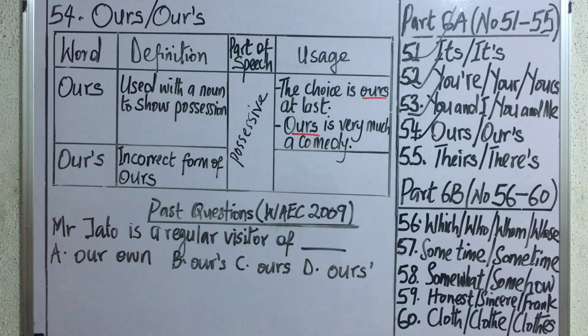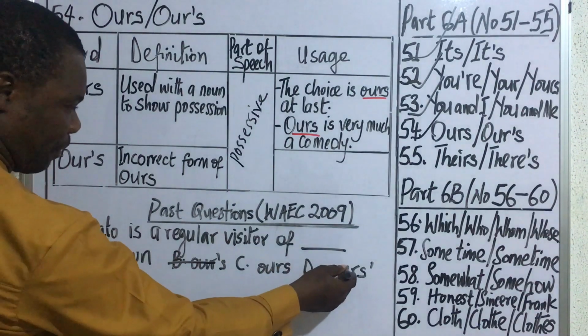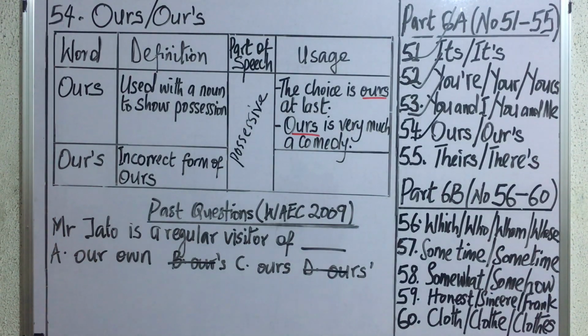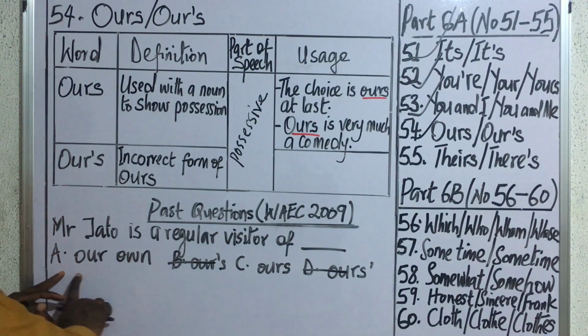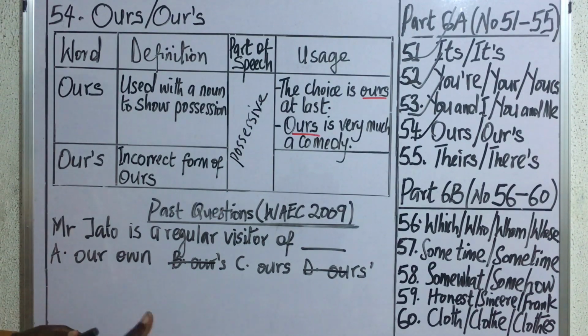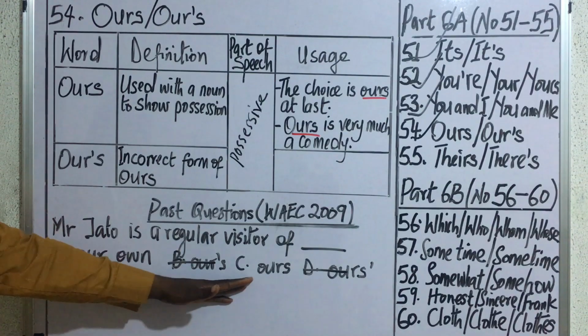So in the course of our explanation, we said a word like this does not exist in English. The word ours does not require any form of apostrophe, whether before the S or after the S. Then now, looking at options A and C, you remember that I said our own is actually a poor expression, and it can be replaced by a better and smarter expression, which is what?